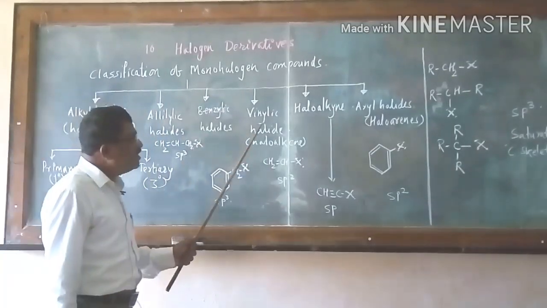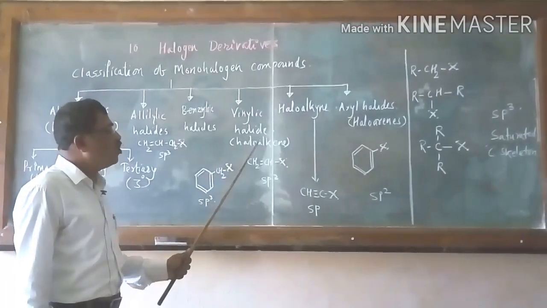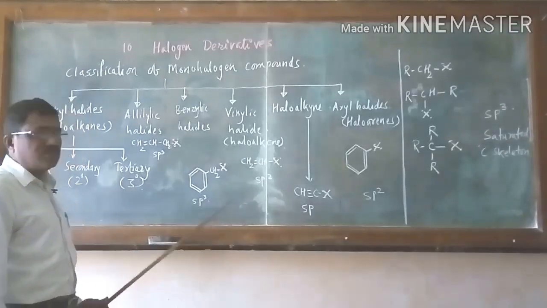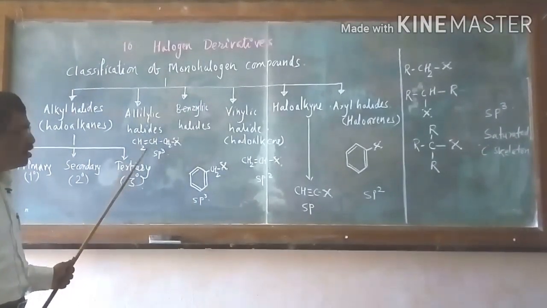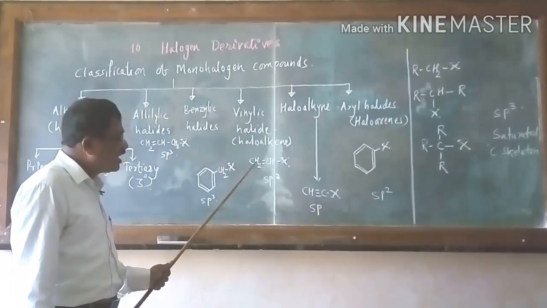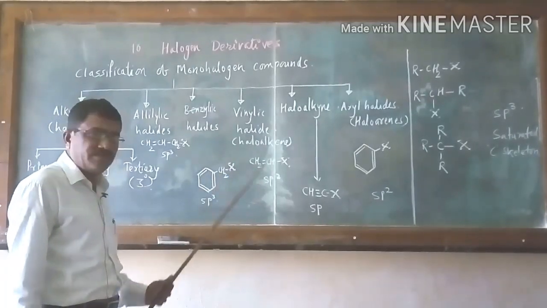Next one is the vinylic halide. It is also called haloalkenes. There is some difference, you know. Here there is an allylic halide, which is also an alkene. Here there is a double bond once again, but in this case it is CH2=CHX.